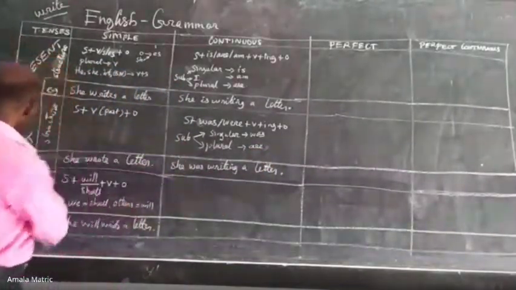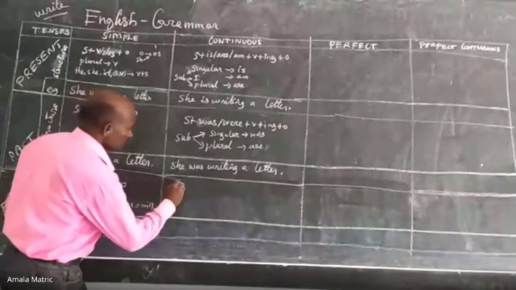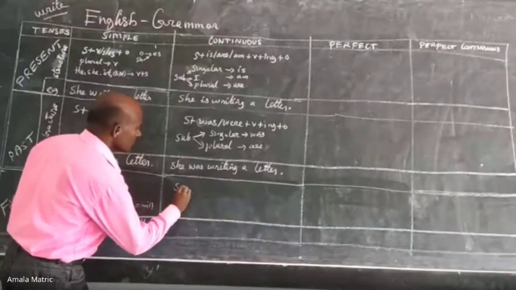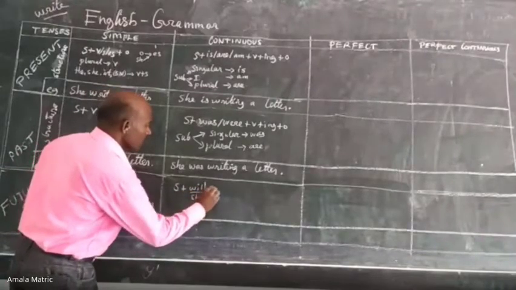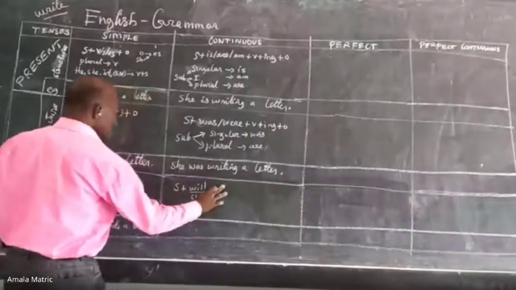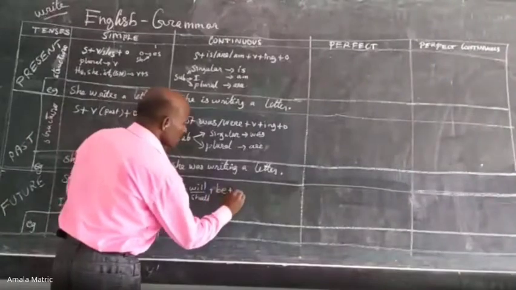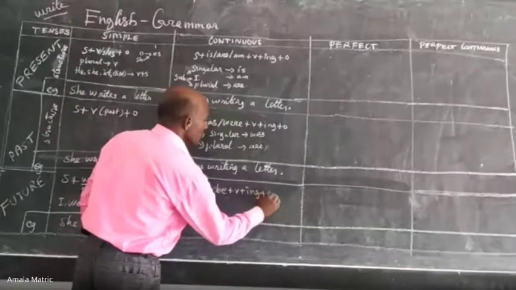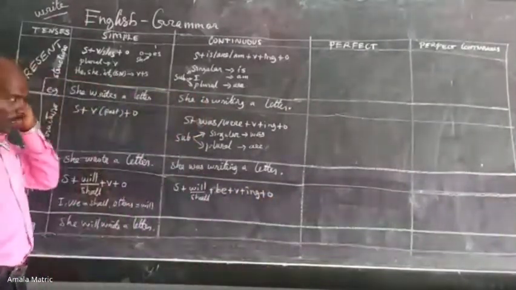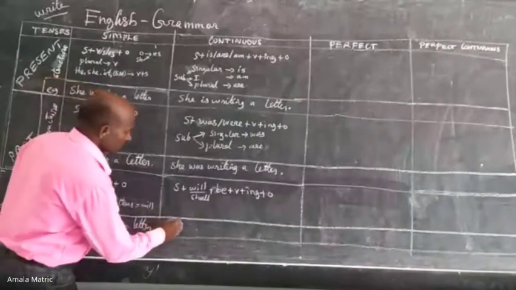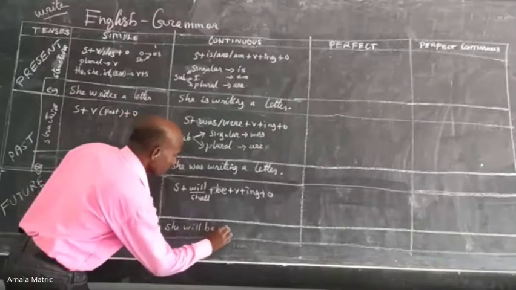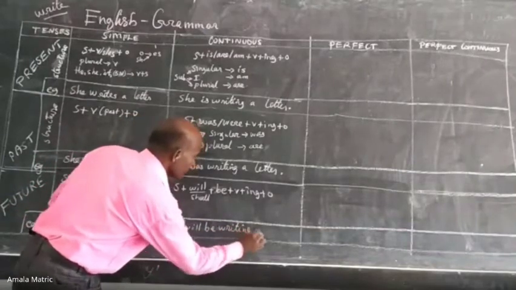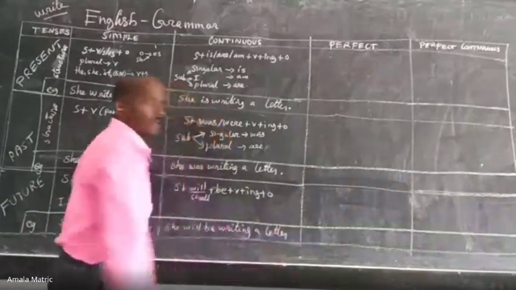Right. Now let's move on to future continuous tense. Sorry, the structure: subject plus will or shall, plus be, plus verb plus ing, plus other part of the sentence. Now let's see an example: she will be writing a letter.